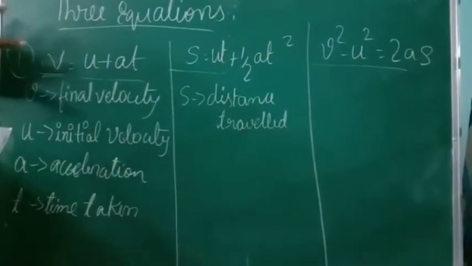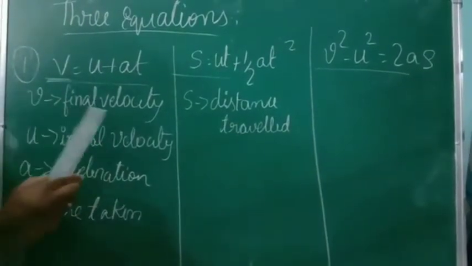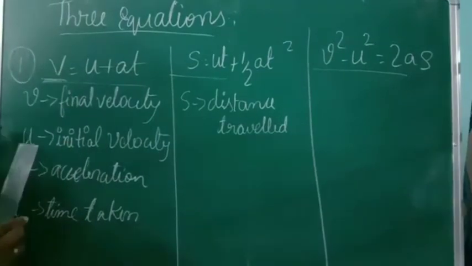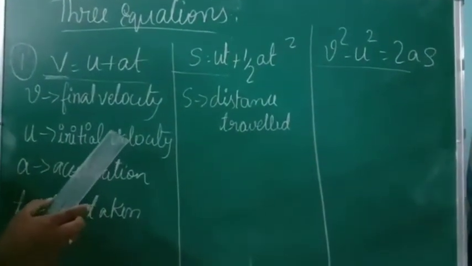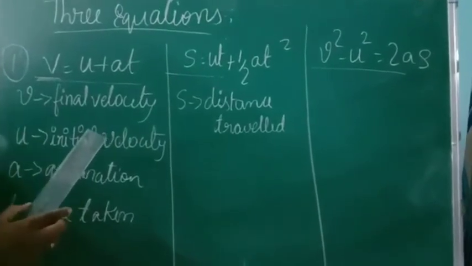Now here V stands for final velocity and U stands for initial velocity. Hope you are having doubt now. What is initial velocity and what is final velocity?